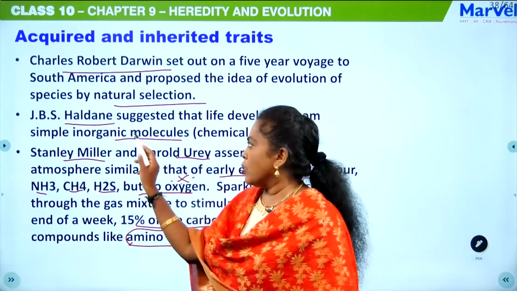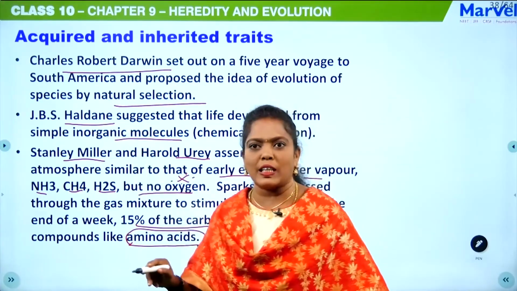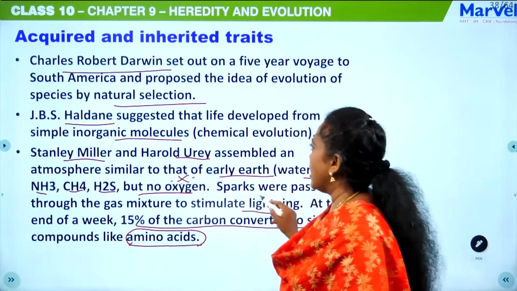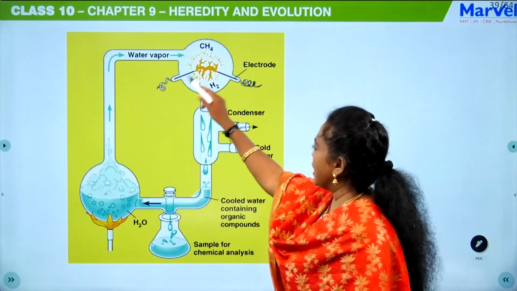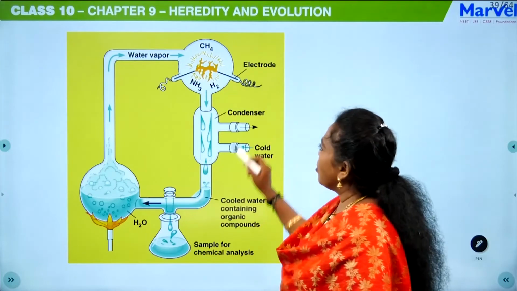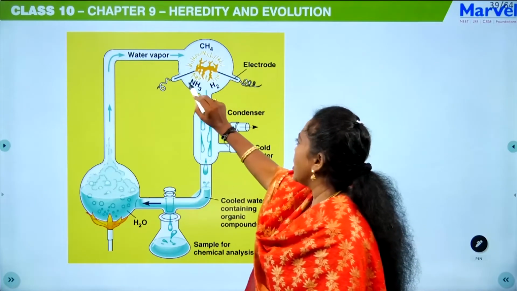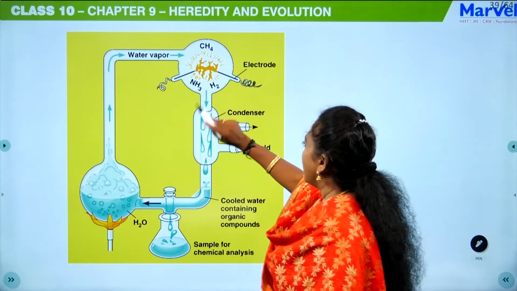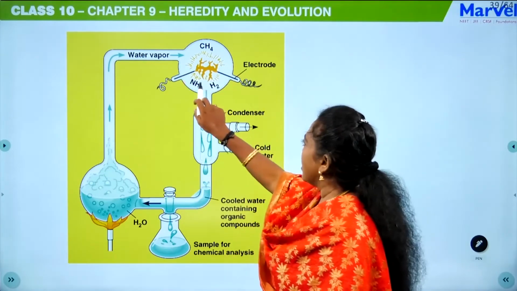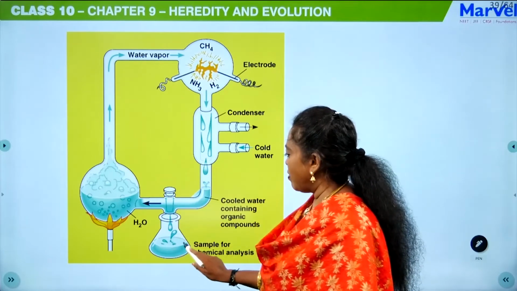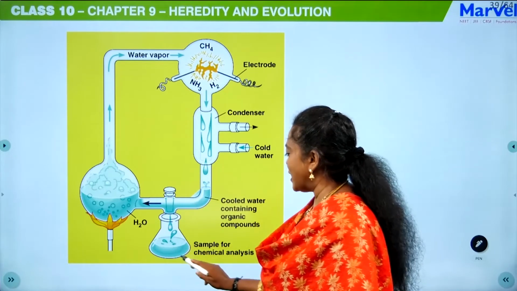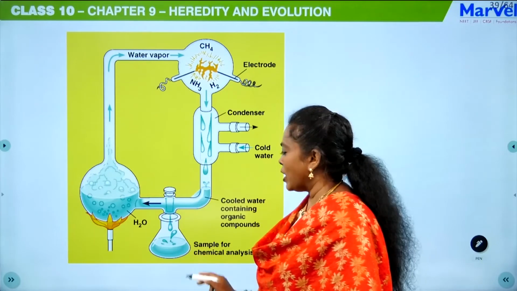So JBS Haldane says that life originated from inorganic molecules. This is the setup which has been created by Urey and Miller. They sent only CH4, NH3, H2, and water vapor, and in the experiment after 1 week they got amino acids.